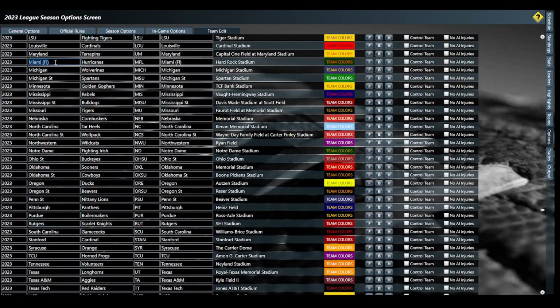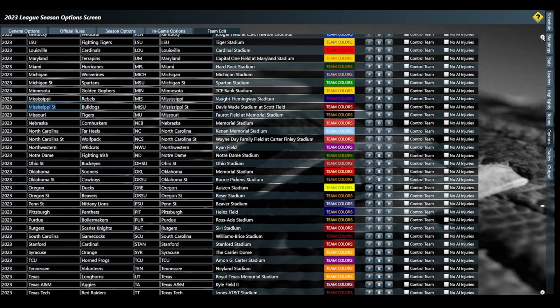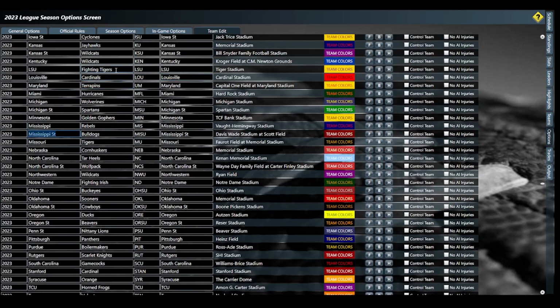Miami, Florida is a weird one, so you just have to go Miami for them right there. And for LSU, for some reason they put Fighting Tigers in here, and that brings up their old helmet from the 60s. We just go to Tigers here and it gets their helmet correct.